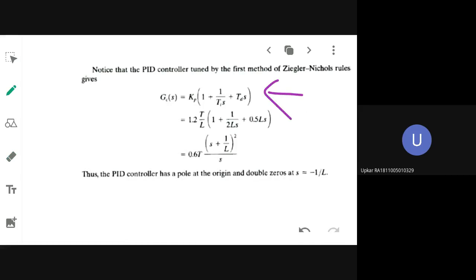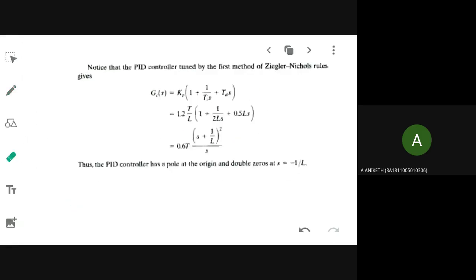What controller? PID controller. So ma'am, you are using the KP formula, TI formula, from the tabular column only, and you are designing the controller. Okay, so this is how you will be doing the problem solution. But for that you have to remember the tabular column, very very important.